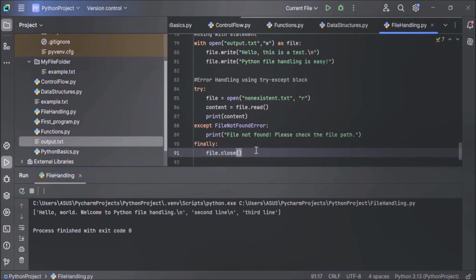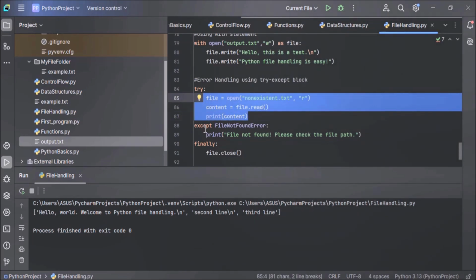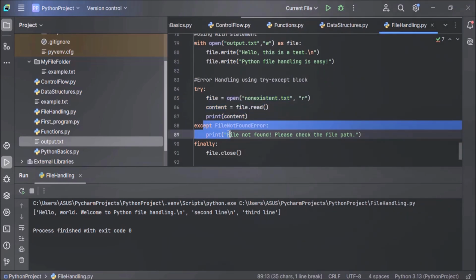So I hope you've understood how to handle errors using try except block. In the try block, we are trying to open a file that doesn't exist. You just try to open that file in read mode, read it, and print the content of the file. In case an exception occurs in this try block, this exception handling block will be executed.